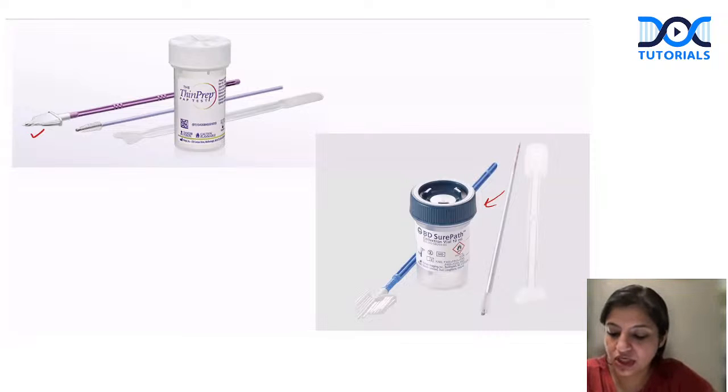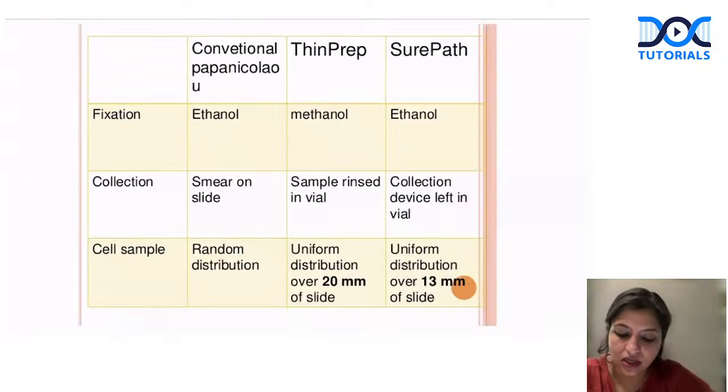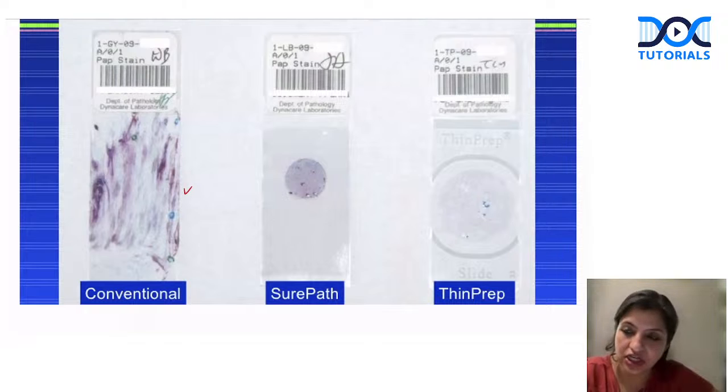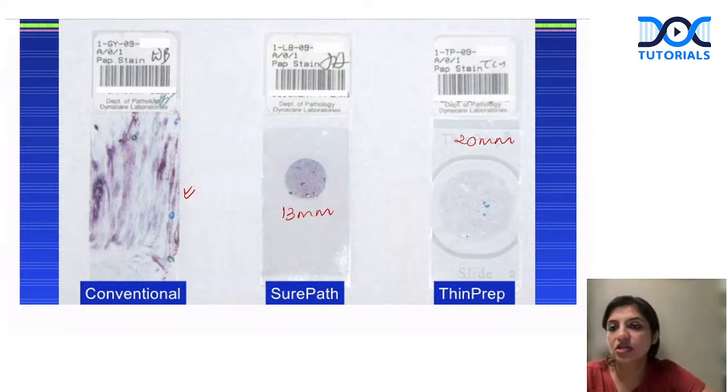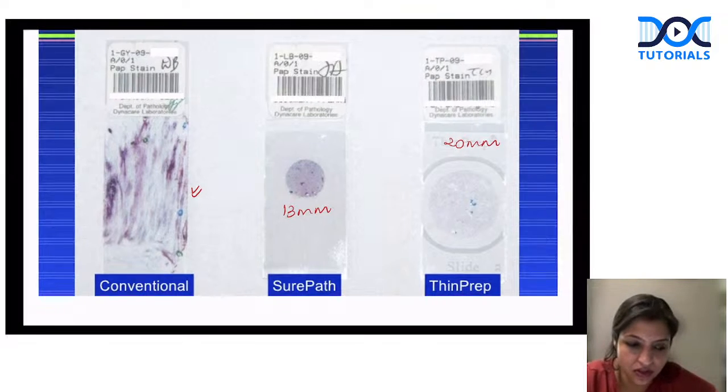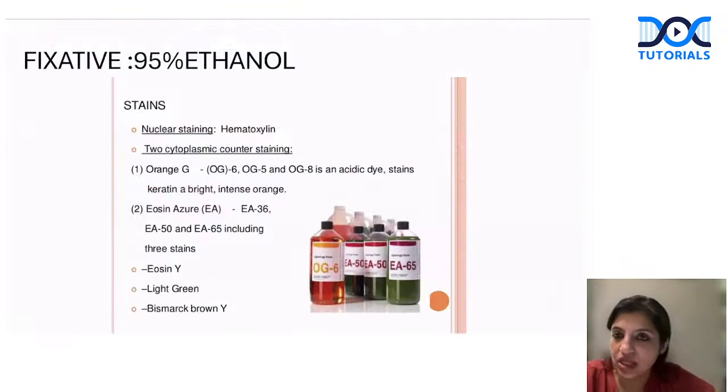We cut the head and put it in so that no material is lost. That is SurePath. And if you look at the circles here, this is how it comes. This is your traditional pap smear. This is your SurePath, which we do. It's 13 millimeter. ThinPrep is 20 millimeter, so it's a thicker, bigger circle. We use SurePath. It's a smaller circle to screen and the quality is very good. So that's what we have remembered. That's how the bottles come.